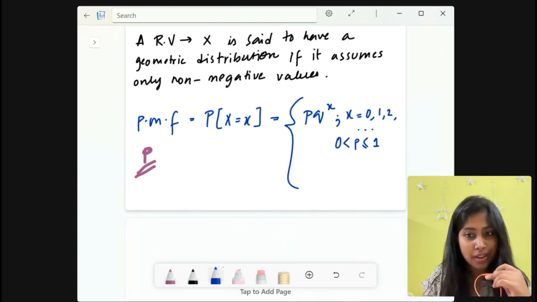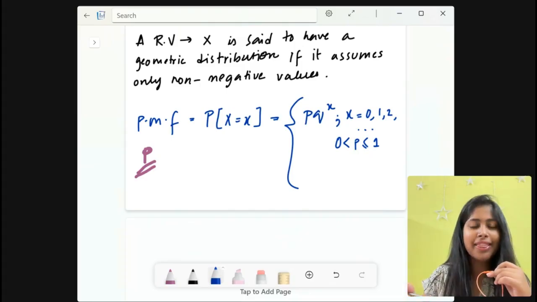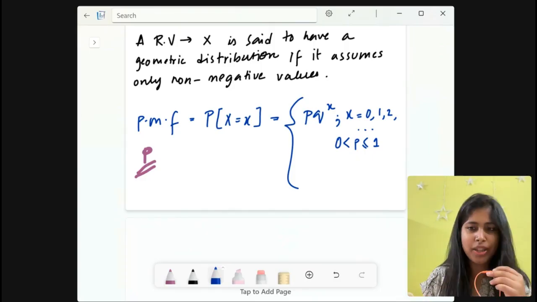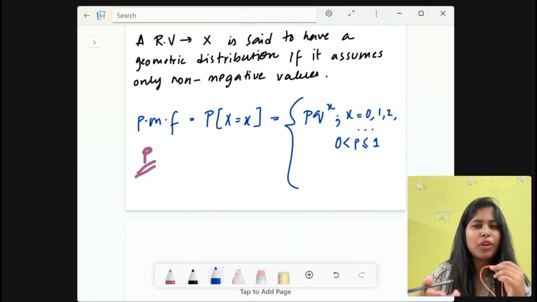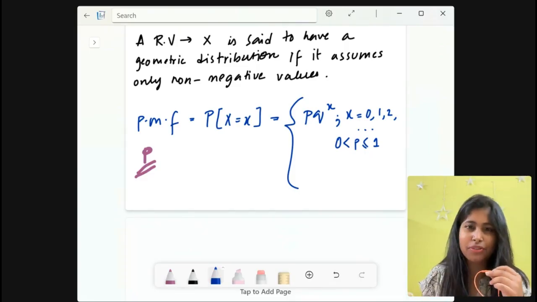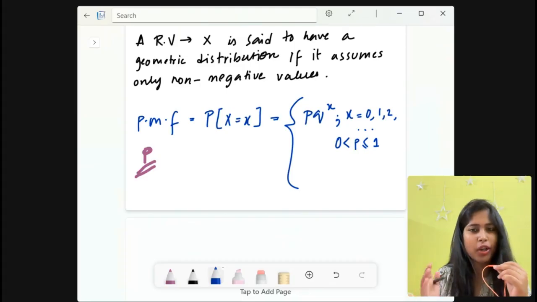If the probability of success is 0, that means there is no success in this experiment, and the distribution is not meaningful, because we are not getting the first success or any success at all. This is why p can never be 0.